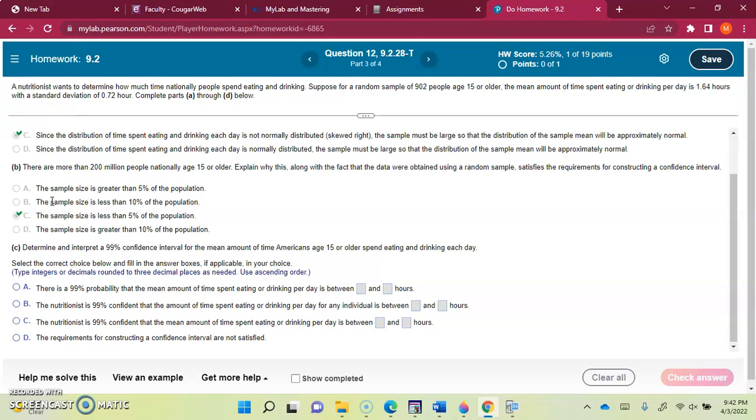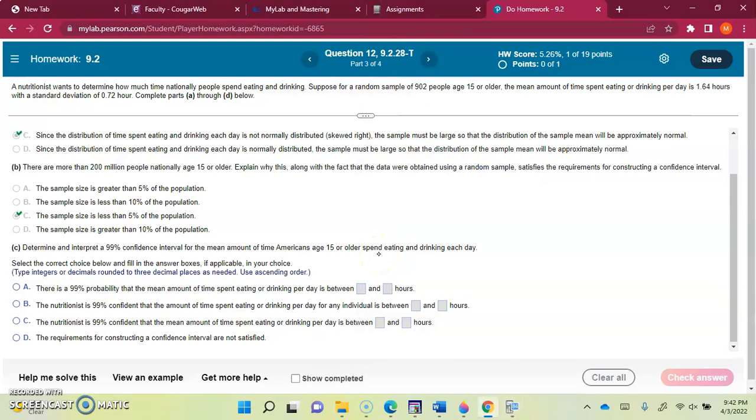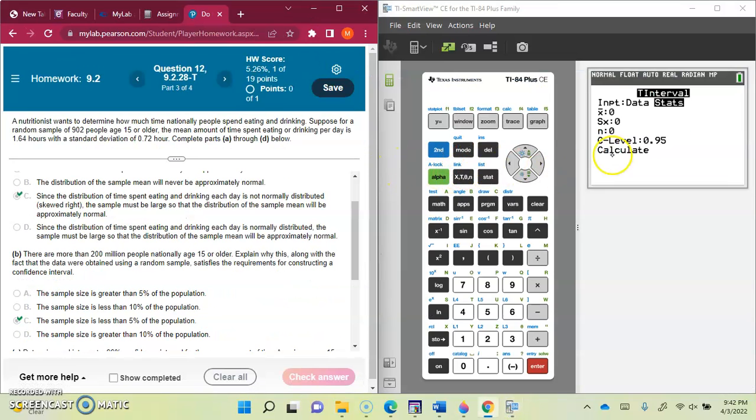Determine and interpret a 99% confidence interval for the mean. Whenever you need to find a confidence interval for the mean, if all the conditions are satisfied, you are going to use T interval. T interval is in Stat, Tests, option 8. Press enter. Either the data would be given or the stats. In this question, the stats are given. Data means the actual table of values. No, we are not given that. So let's put it on this side. We are given the stats, sorry. What are the statistics given?